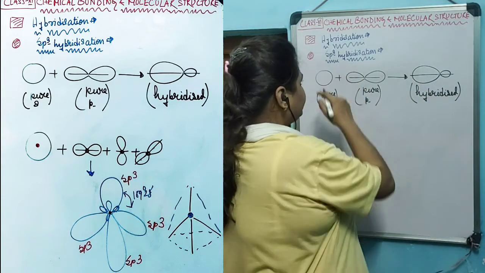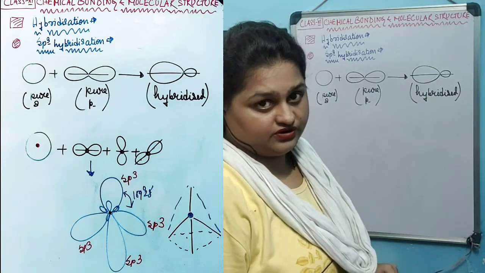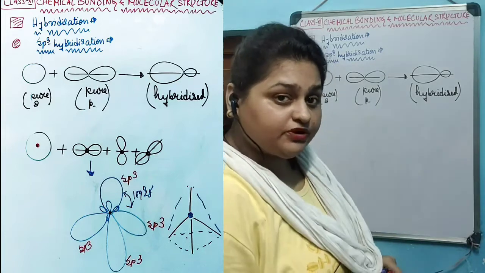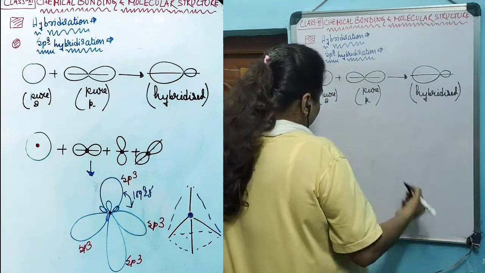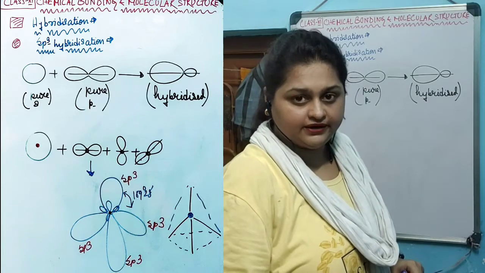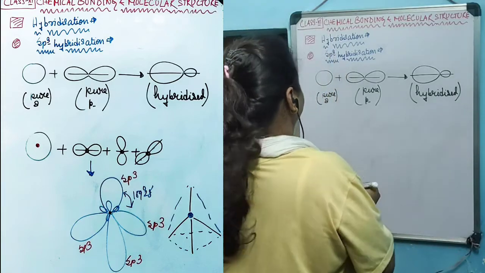Now, during sp3 hybridization, one s and 3 p orbitals are combined. Not 1 p, 3 p orbitals are combined. As a result, as 4 orbitals combined, 4 hybrid orbitals will be produced.